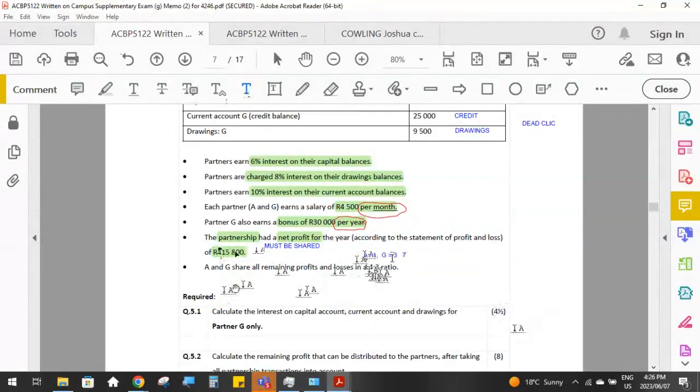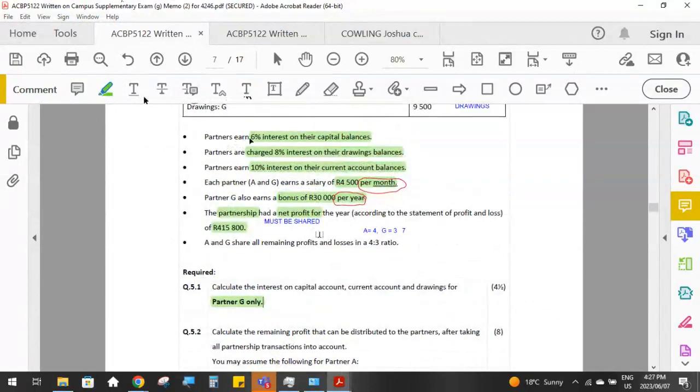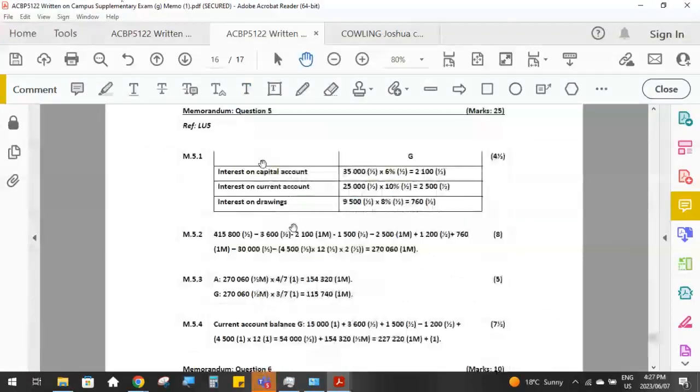Okay. So for 4.5 marks, calculate the interest on capital account, on the current account and the drawings account for partner G only. So they've given you here the 3 interests: 6% on capital, 8% on drawings, and 10% on current account balances. So you just had to go and do those calculations. So remember, partner G only. So make sure you are doing the correct thing.